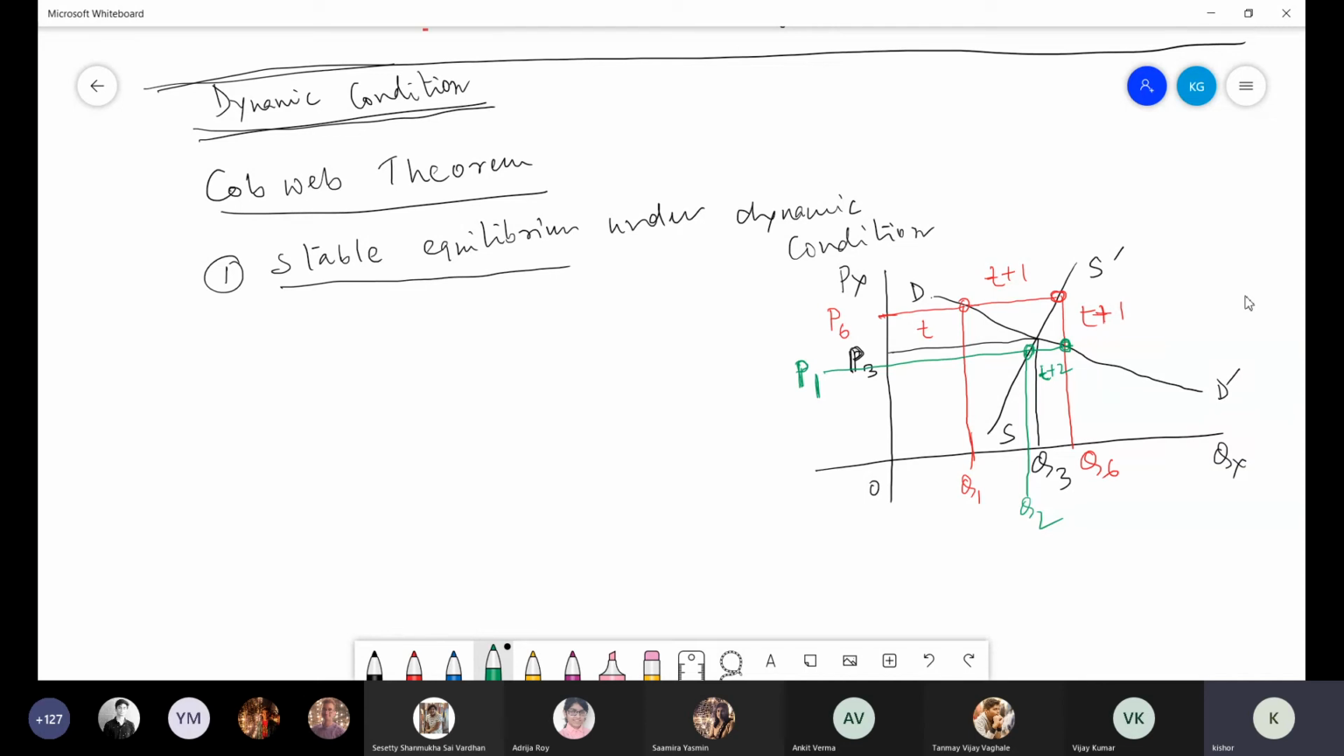So tomorrow, your market supply was only OQ2. But remember, as long as the price is P1, demand is OQ6. Supply is OQ2, demand is OQ6. There is a shortage of supply, and Q2 to Q6 is the shortage. When there is a shortage of supply at the T+2 time period, the next day, the price immediately goes up.